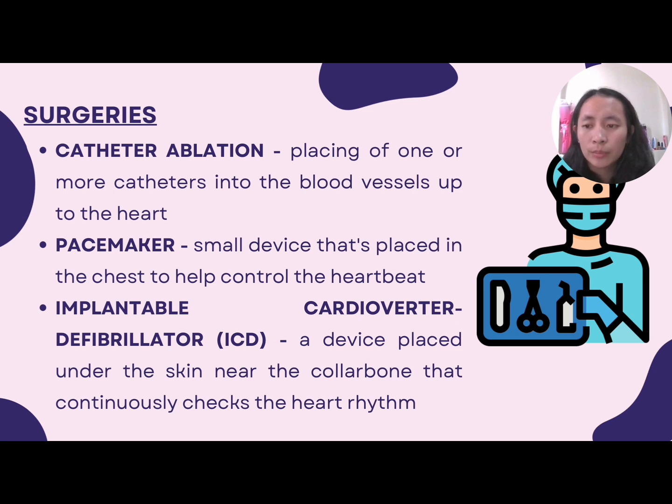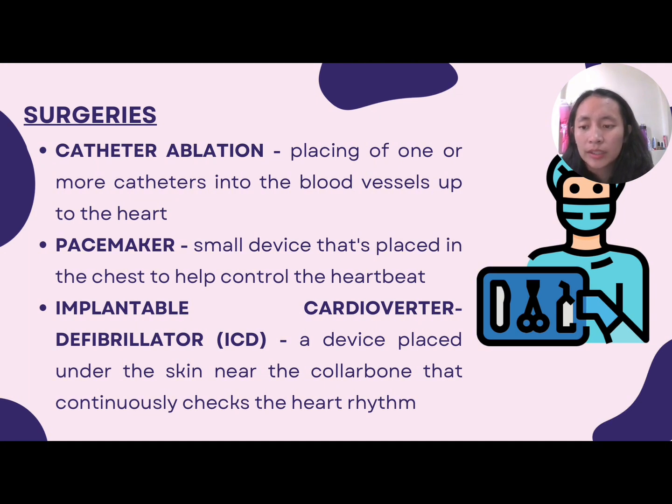So for the catheter ablation, the doctor places one or more catheters into the blood vessels up to the heart. Sensors at the catheter tips use heat or cold energy to create tiny scars in the patient's heart. The scars block irregular heart signals and restore the heartbeat. Next is the pacemaker. If slow heartbeats don't have a cause that can be fixed, a pacemaker may be needed. A pacemaker is a small device that's placed in the chest of the patient to help control the heartbeat.